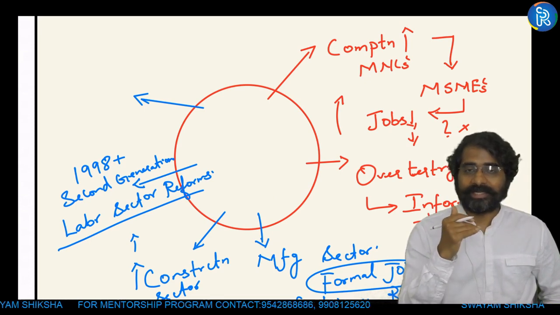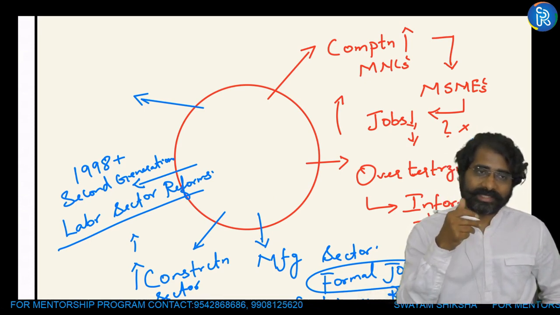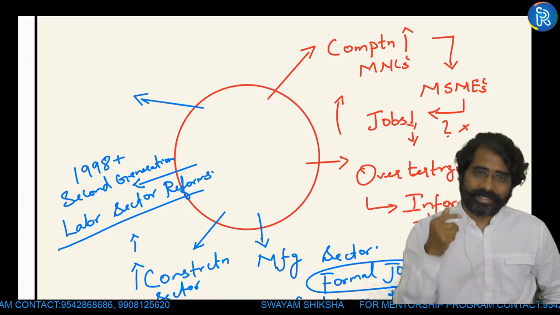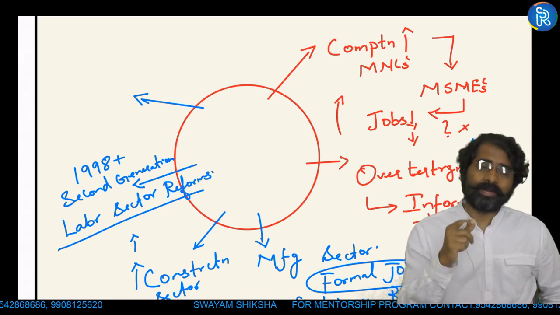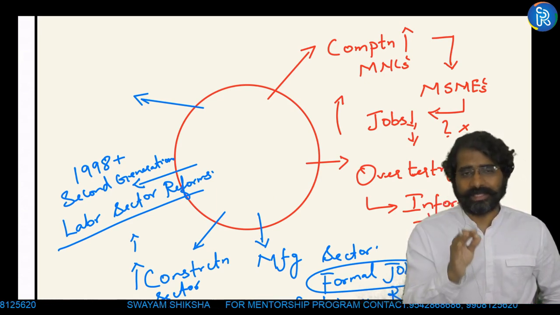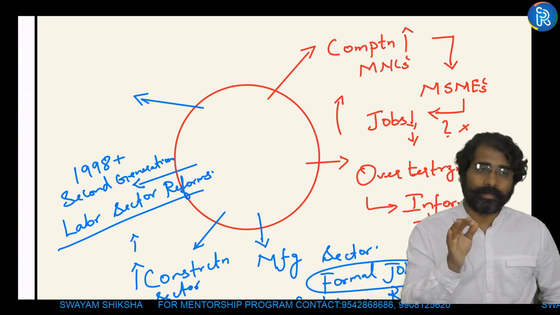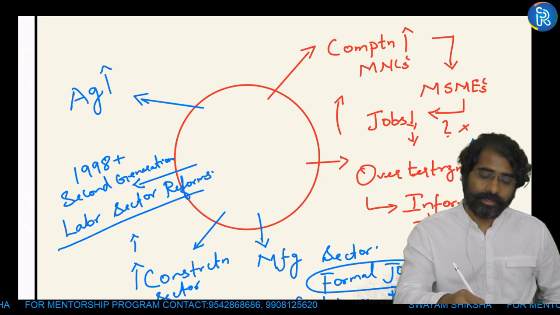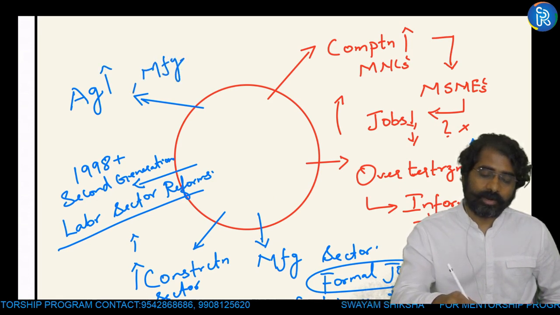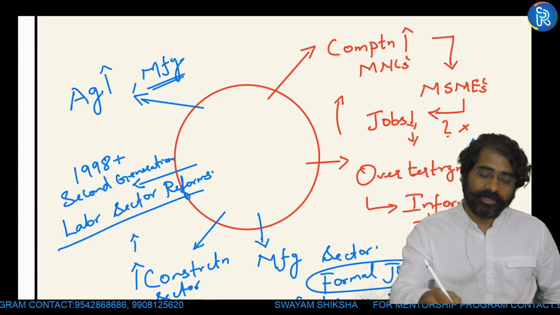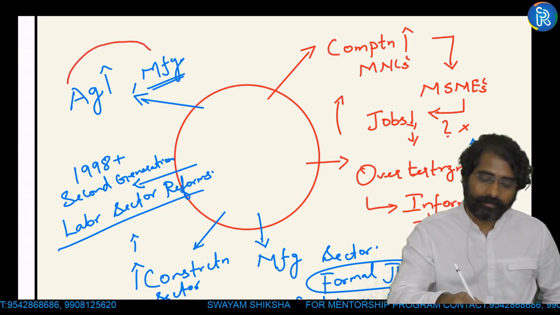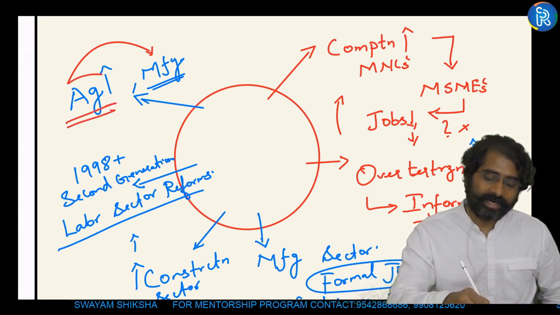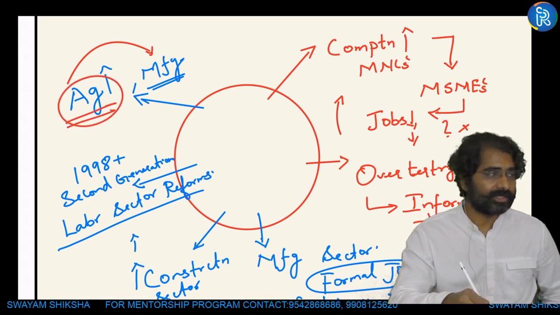agriculture and disguised unemployment on one side. On the other side, you have this unskilled, unproductive labor in agriculture, which is also nothing but casual labor, or nothing but informalization. Okay, so excessive stress on agriculture, because manufacturing did not do well with respect to creating jobs. We failed in shifting the labor from agriculture to manufacturing, which has put pressure on agriculture and led to informalization with respect to the agriculture sector also.